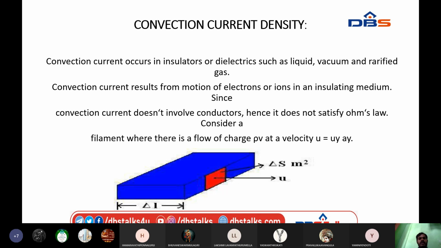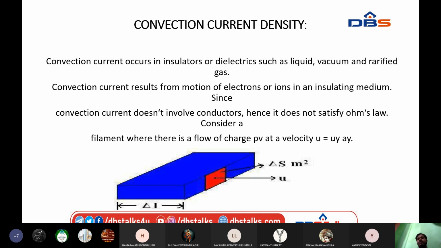The convection current does not involve conductors, hence it does not satisfy Ohm's law. Whenever we observe current in insulators, that kind of current is considered convection current.